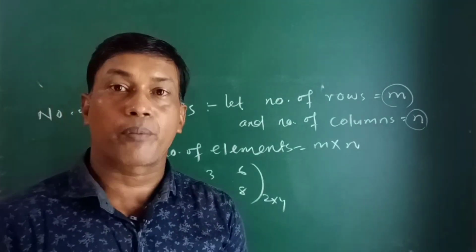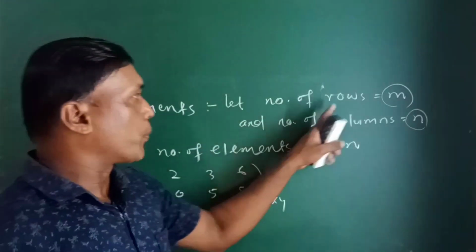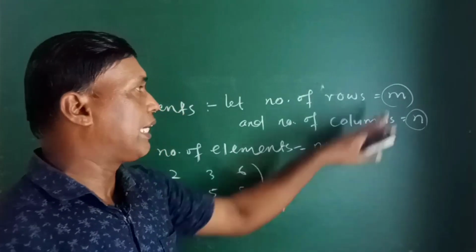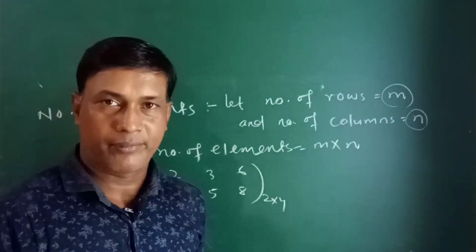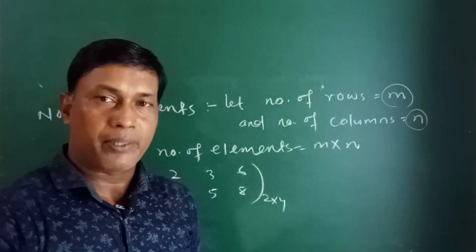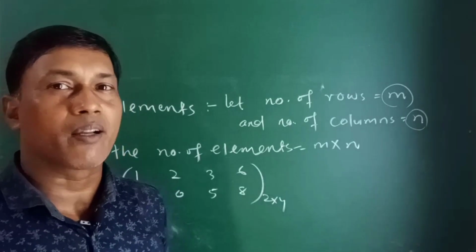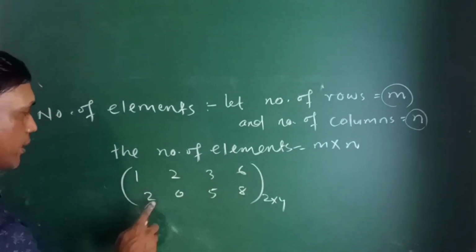Now the number of elements. Suppose the matrix has m rows and n columns, then the number of elements is m into n. Row into column represents the order, and if you multiply these two, then this will be the number of elements. Look at here, this is a matrix 1 2 3 6 2 0 5 8.